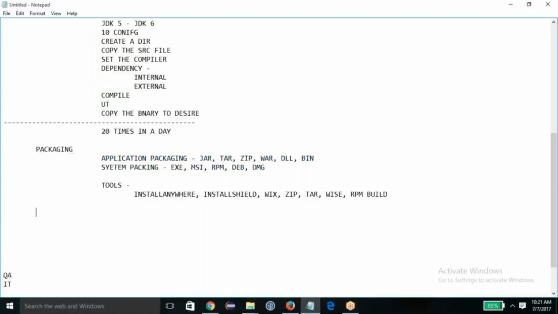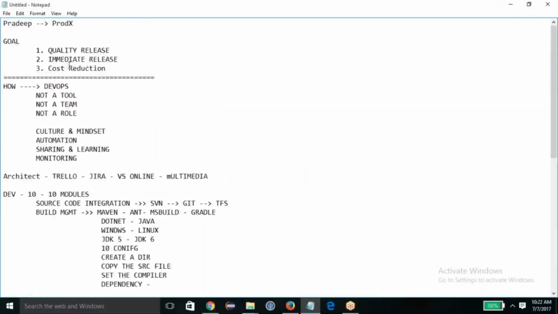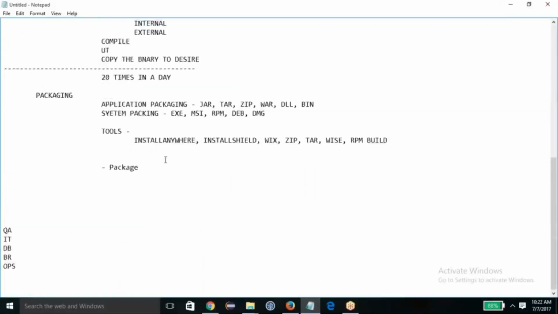Earlier we used to use shared drives and FTP, but now we are not using them. Why? Because we need to have package integrity in place, and we don't have time. Remember, the goal was immediate release, so we don't have time for a lazy process.